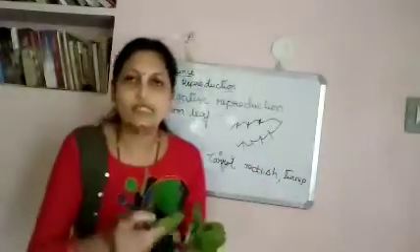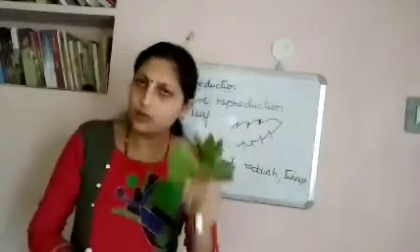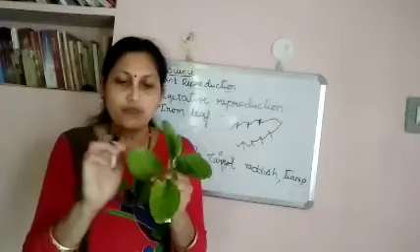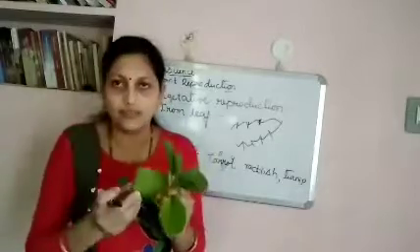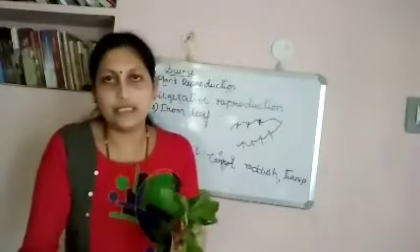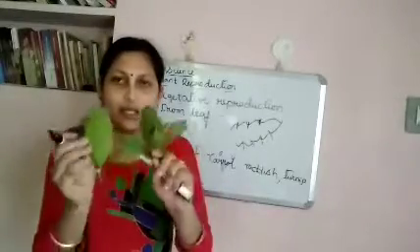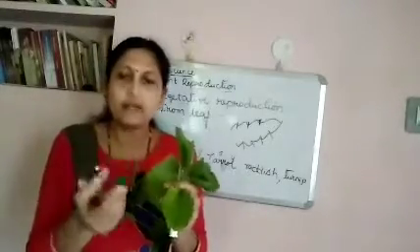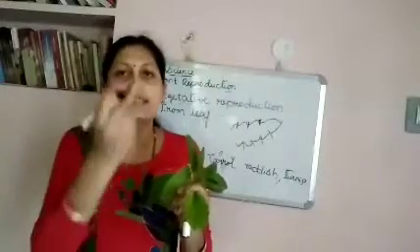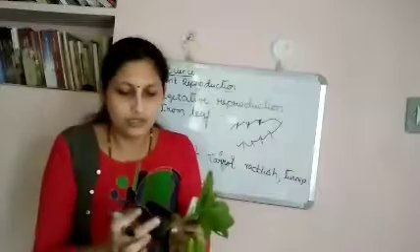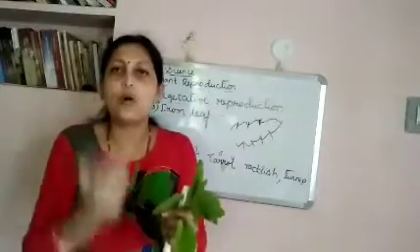If you put this in soil, and not only in soil, sometimes in these plants you can observe small tiny plantlets arise. If it gets proper conditions, meaning if it falls on the soil, it grows into a new plant. But now it is not there, okay? So, in some conditions, new plants arise from this. If you put it in soil also, on each and every margin you can find small tiny plantlets arise.